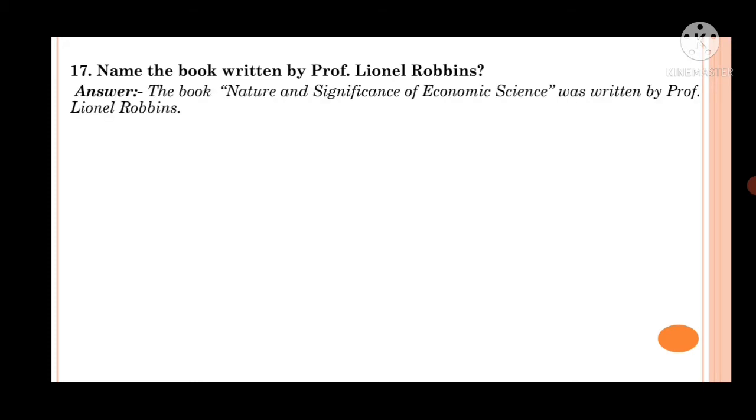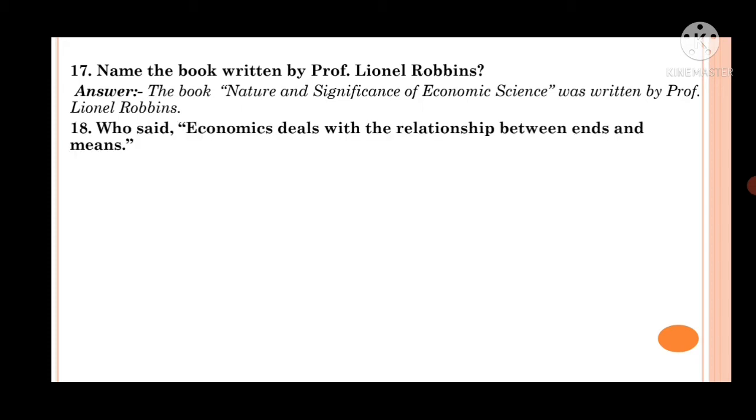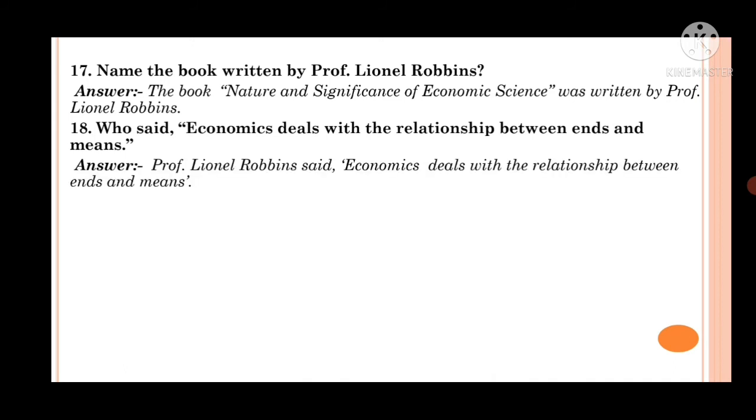Then go to question number 17. Name the book written by Professor Lionel Robbins. And the answer is the book Nature and Significance of Economic Science was written by Professor Lionel Robbins. Question number 18. Who said economics deals with the relationship between ends and means? The answer is Professor Lionel Robbins said economics deals with the relationship between ends and means.